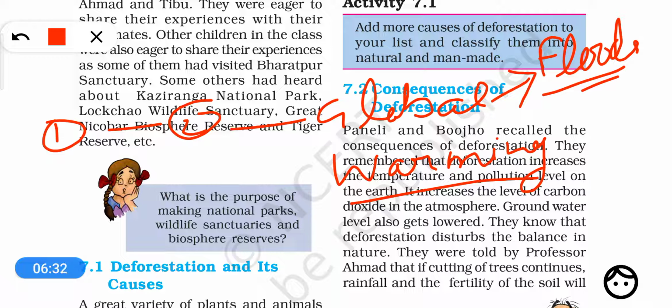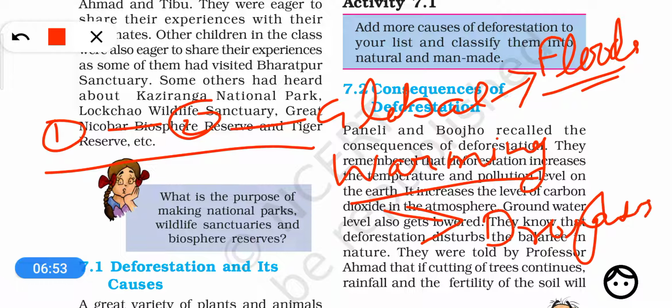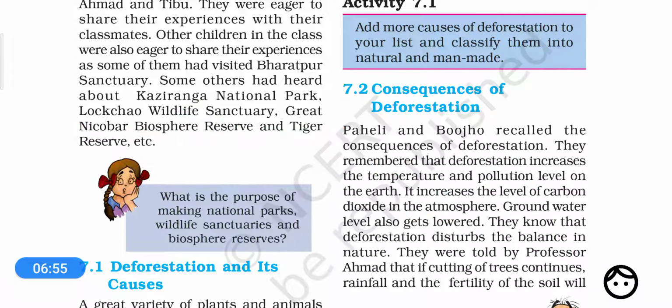Okay, second, because of global warming that is caused due to deforestation, there is a disturbance in the water cycle, and there is a decrease in rainfall, and this causes droughts, right? So this causes droughts also.